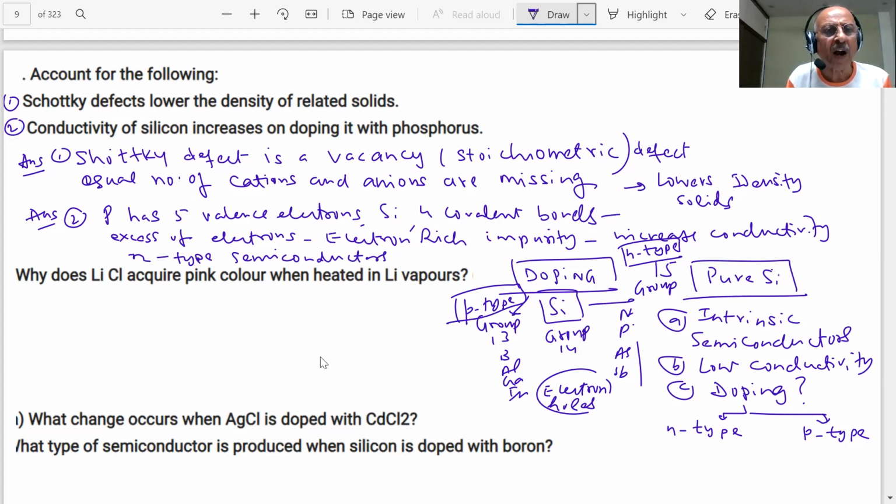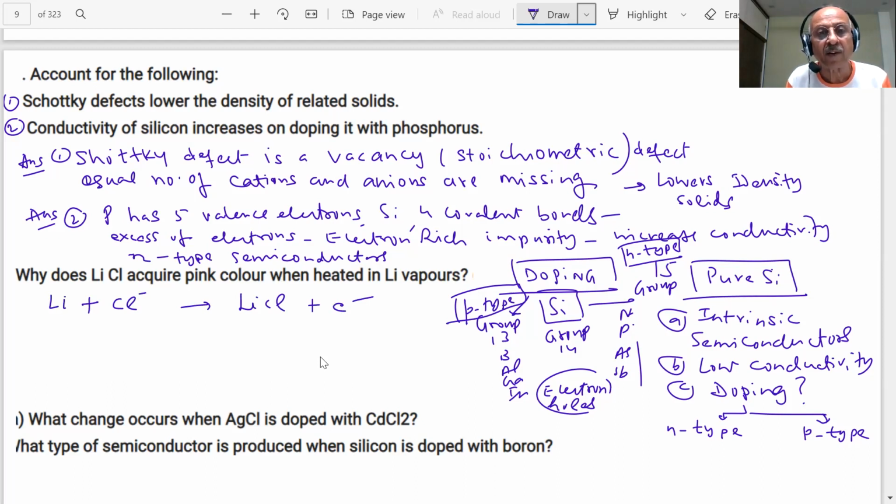Next question, why does lithium chloride acquire pink color when heated, students? Due to the metal excess defect due to anionic vacancies and F centers. In the anionic vacancies, you have lithium; it will react with Cl to form LiCl, and then electrons will be released, students.